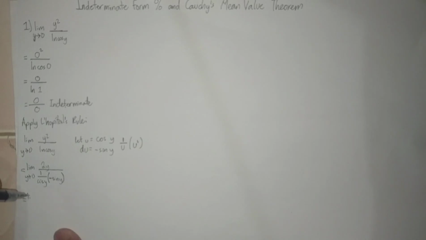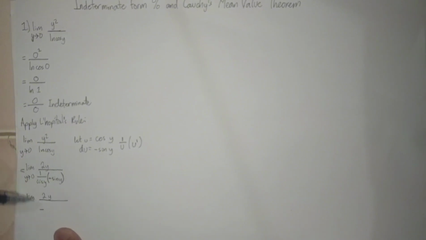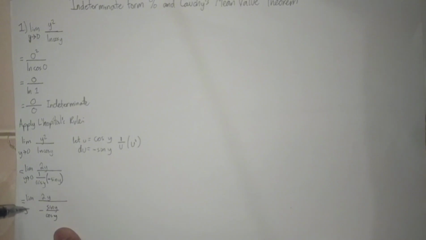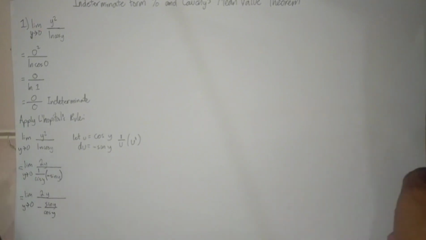Then simplify, we have limit of 2y over negative sine y over cosine y as y approaches 0, and negative sine y over cosine y is equivalent to negative tangent y, because tangent is sine over cosine.